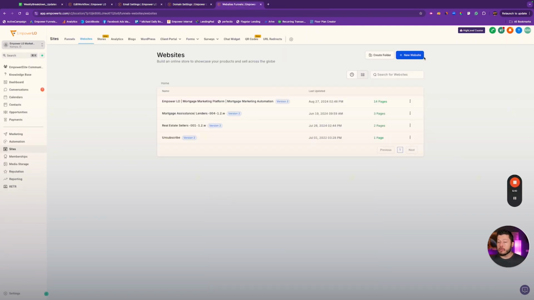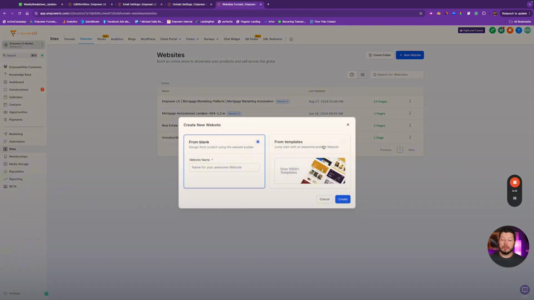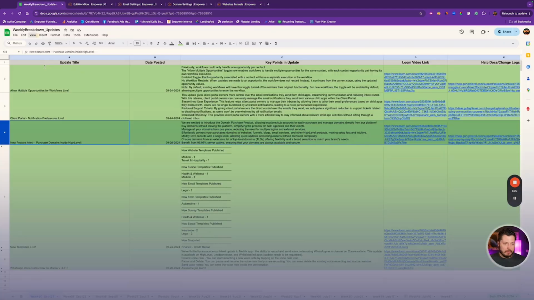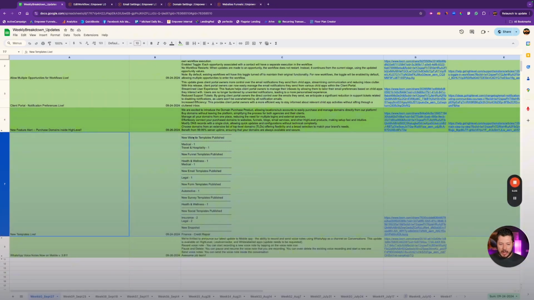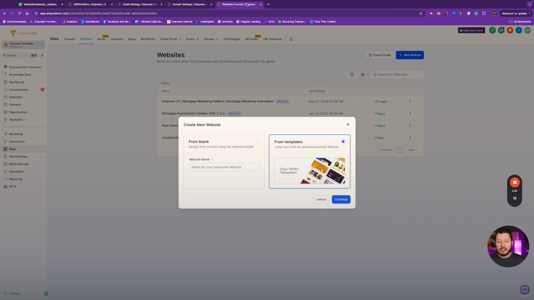All right, speaking of websites, it's been a little bit since I showed you guys and plugged the templates, at least, I don't know, 3 weeks or so, 4 weeks maybe. So I just wanted to say, if I go here, right, we have new templates live. So these are all the new templates that are live. We have new templates for websites, for funnels, for emails, for forms, for surveys, for social media, and a full new snapshot for credit repair. So kind of cool.